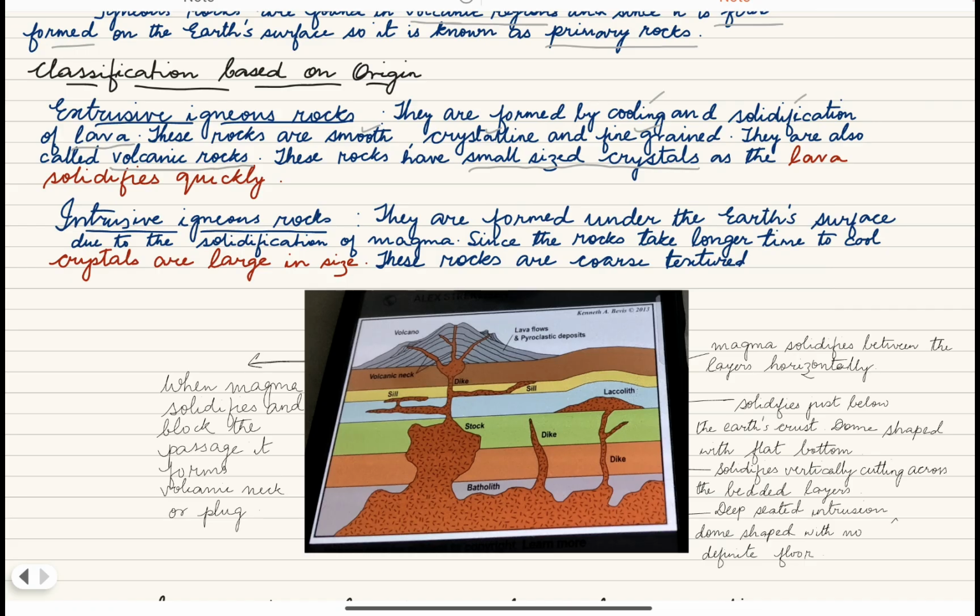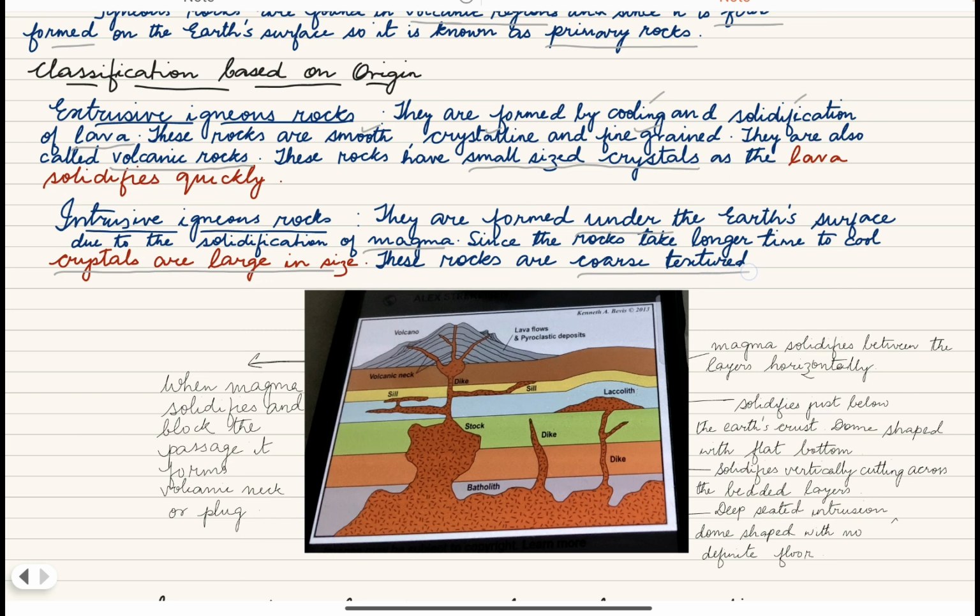Intrusive igneous rocks. In means inside. Now intrusive igneous rocks are formed under the earth's surface due to solidification of magma. Here the crystals take longer time to cool, or rocks take longer time to cool. So crystals are large in size.